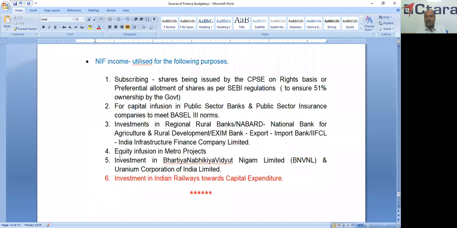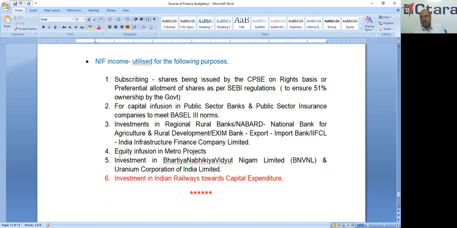One is subscribing shares being issued by the CPSE on the rights basis or preferential allotment of shares as per SEBI regulations, and capital infusion in the public sector banks and public sector insurance corporations, and investments in the regional rural banks or NABARD, and equity infusion in the metro projects, that is Hyderabad Metro or Bangalore Metro as a government share, and investment in the BNVNL, that is Bharatiya Navikiya Vidyut Nigam Limited and Uranium Corporation of India Limited.